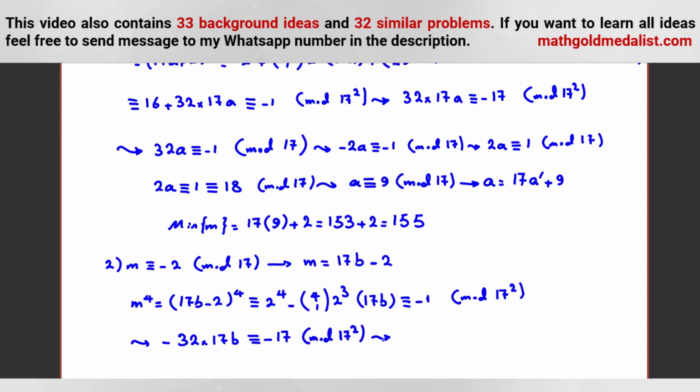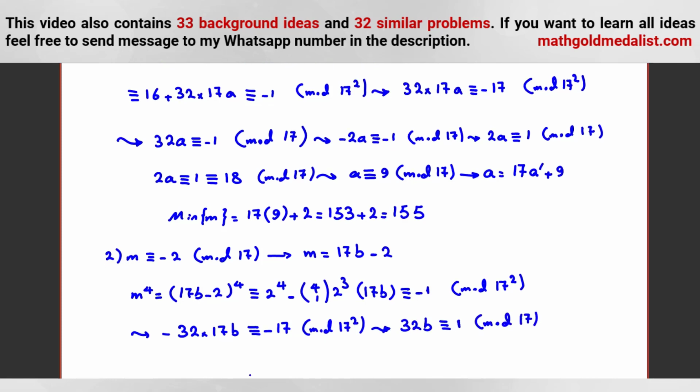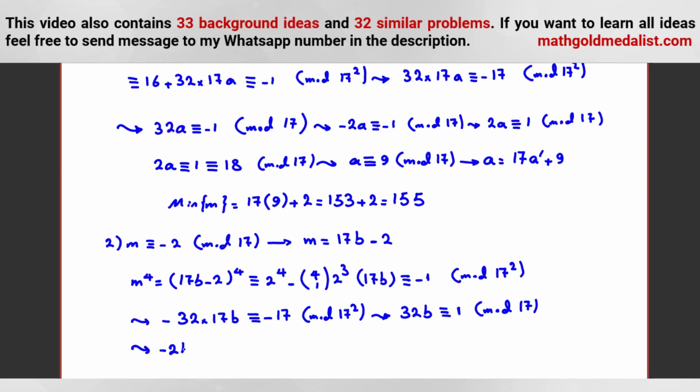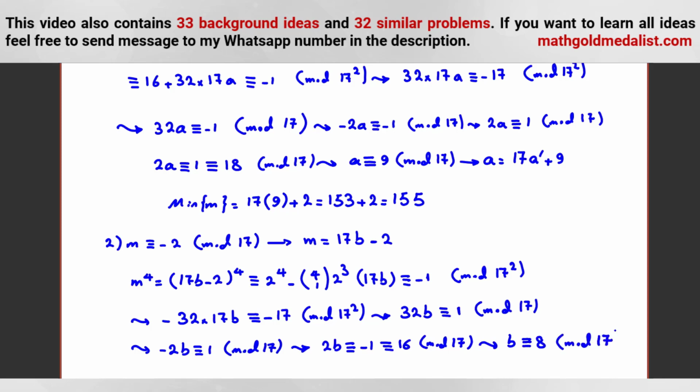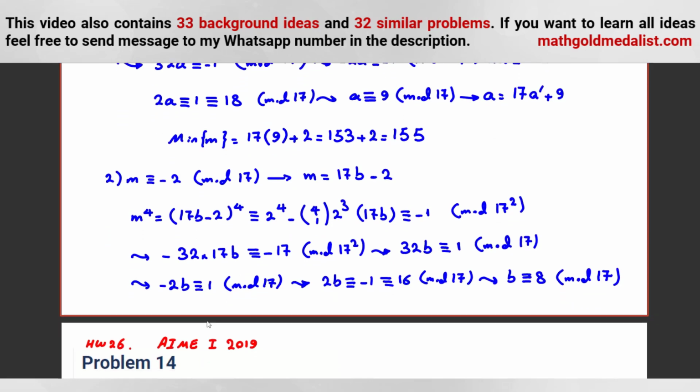Again, let's divide both sides by negative 17. So 32b is congruent to 1 mod 17. And 32b is negative 2b. So negative 2b is congruent to 1 mod 17. Then you can say 2b is congruent, if you multiply by negative 1, to negative 1, add 17, 16. And b is what? b is 8. If you divide by 2, GCD of 2 and 17 is 1, so we can conclude.